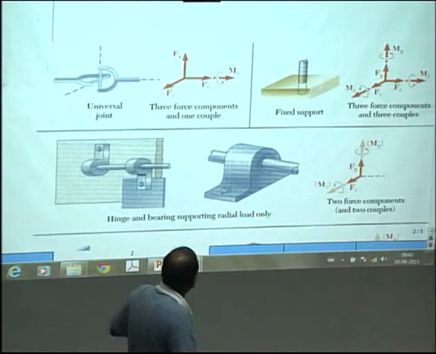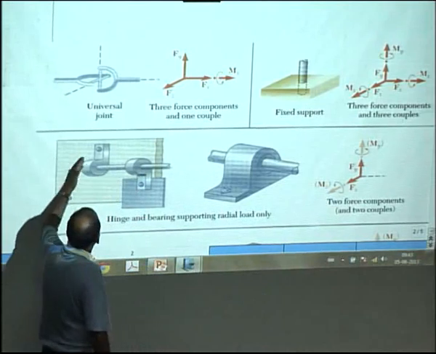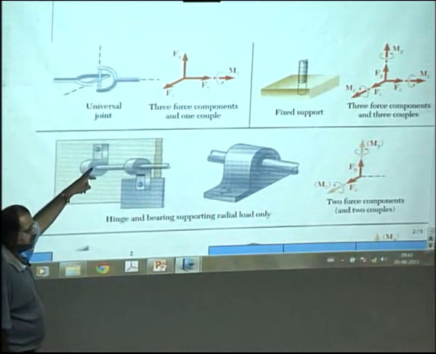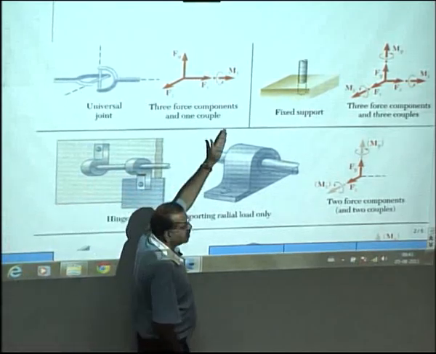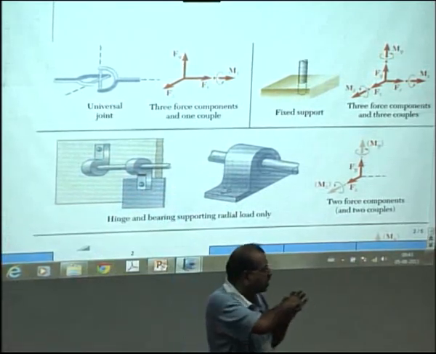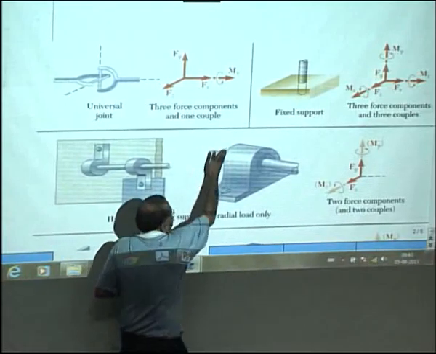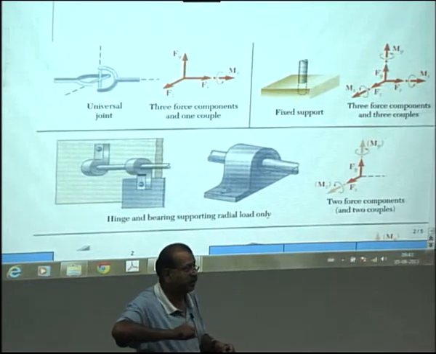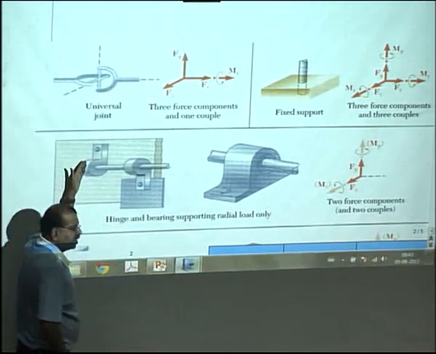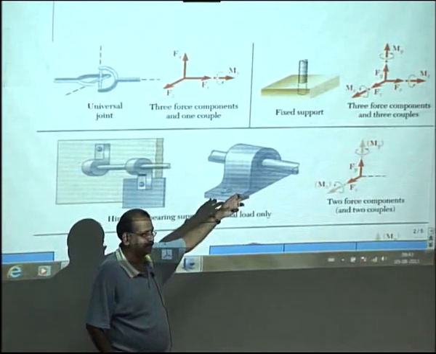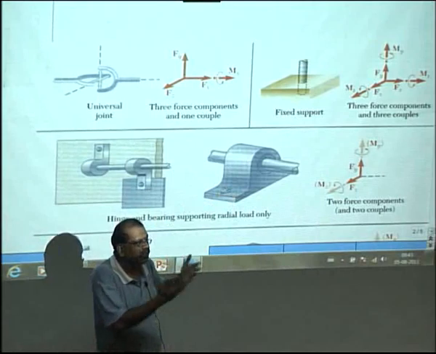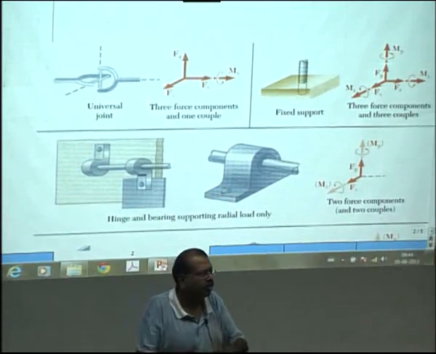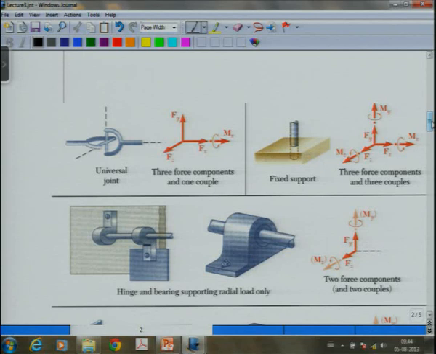Okay. In some of the problems, for example in this problem, on this side of the bearing, maybe you also provide a restrainer which doesn't allow motion along the x axis. That means you put a small cap at the back of this bearing. Why would you put this cap? So that you wouldn't like the rod to move out. In that case, on the bearing where you put a restrainer, an x force will also come. Okay. So these are the different types of supports, and once you solve some problems, you will start getting a hang of these, and these are needed in the free body diagram. You need to put these to be able to solve your problems.